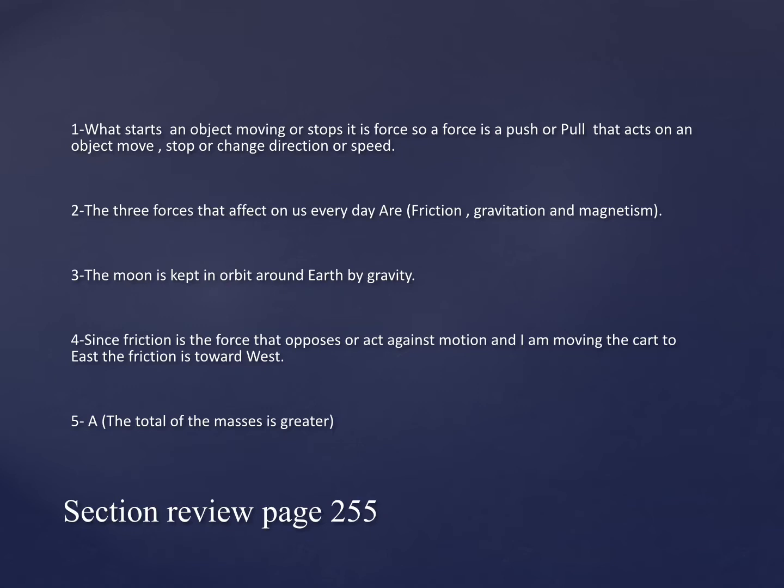The last question says, the force of gravitation between 2 objects is less when A, the total of their masses is greater, B, friction between them is greater, C, the density of one of them is greater, D, the distance between them is greater. Your answer should be A, the total of their masses is greater, because gravity actually depends on mass.